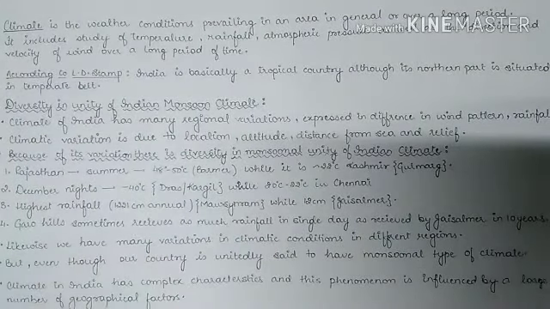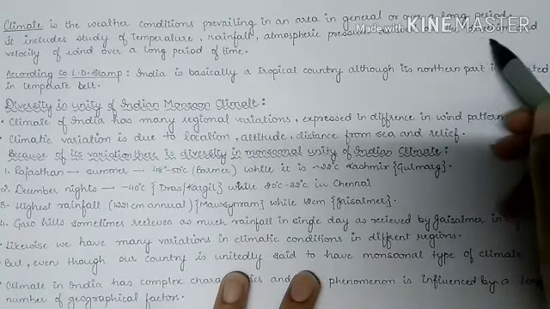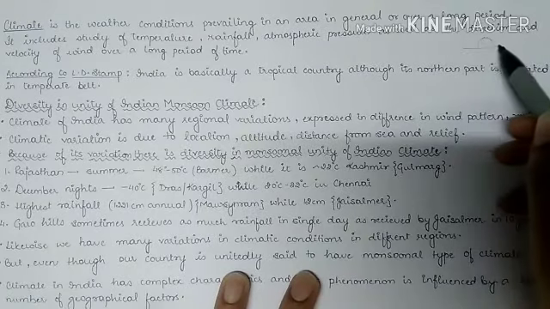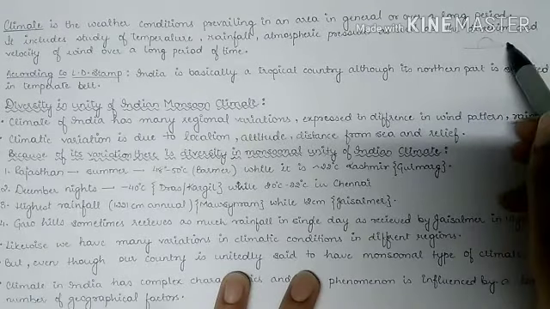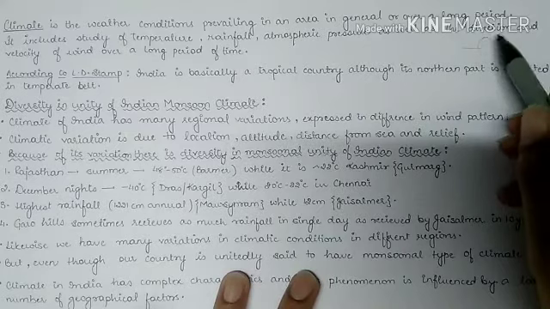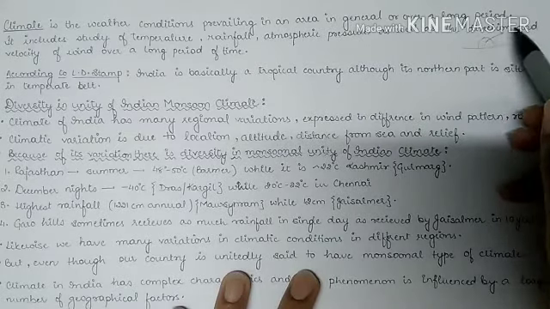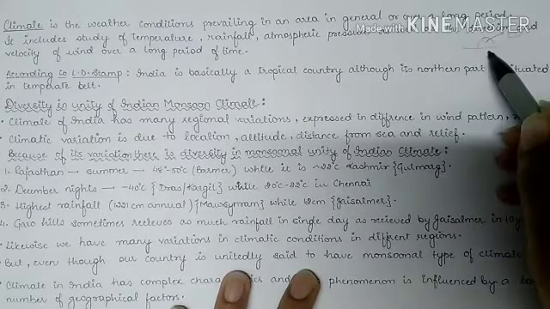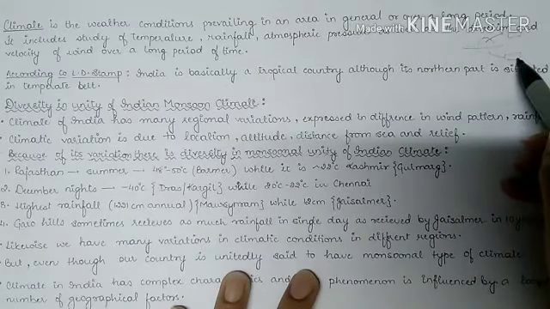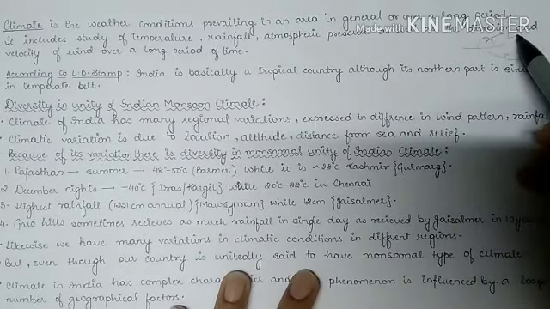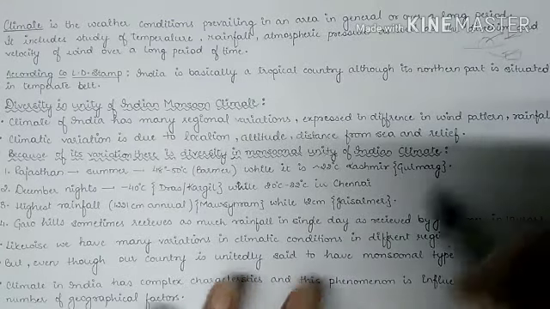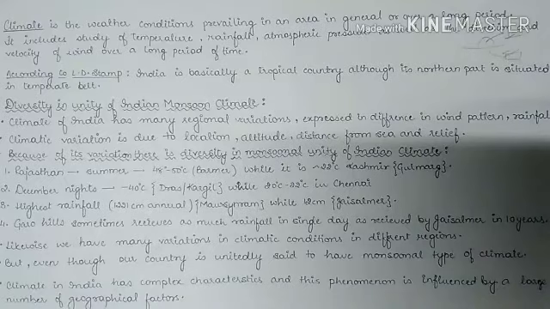Now India is actually a vast country. If we look into India, see, if this is India, the Tropic of Cancer, this line is passing through it, thus dividing India into its northern section in the temperate region while its southern section is in the tropical region. So it has two types of climate, temperate climate and tropical climate, but overall we consider India to be a tropical country having a monsoon type of climate.